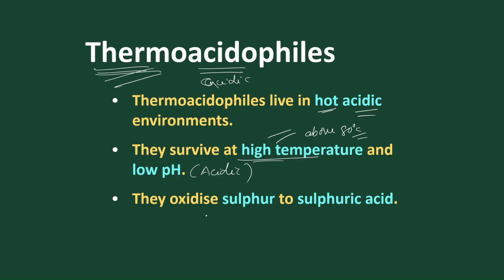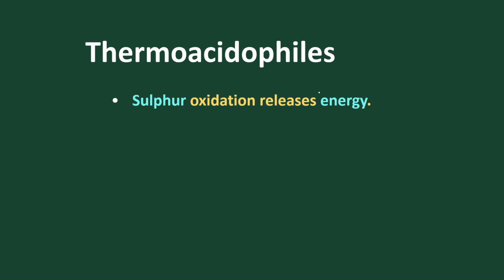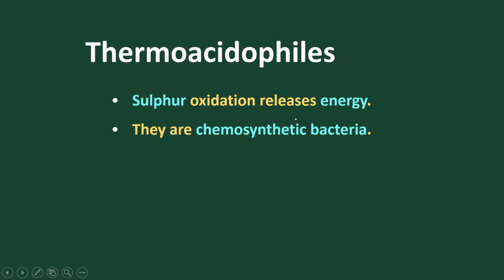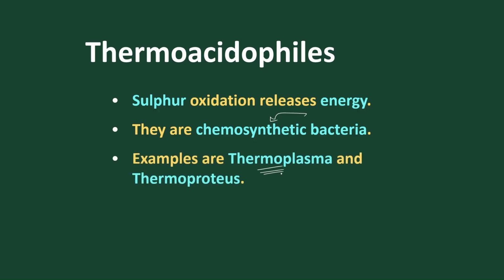Normally these bacteria oxidize sulfur to sulfuric acid, so they are acidic in nature. The sulfur oxidation releases energy, and this energy is used in the preparation of food. So thermoacidophiles can prepare their own food, meaning they are autotrophic. What kind of autotrophic? Chemoautotrophic in nature, because the energy produced during oxidation of sulfur is used in production of food. These are chemosynthetic bacteria. Thermoplasma and Thermoproteus are the best examples.